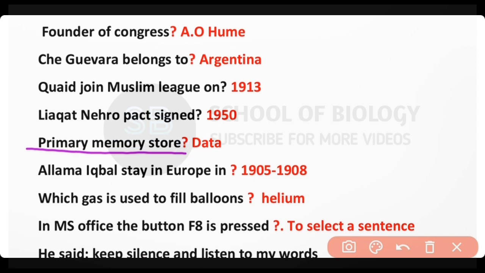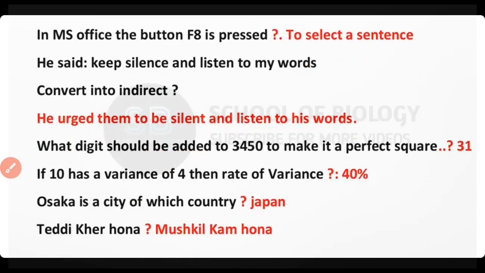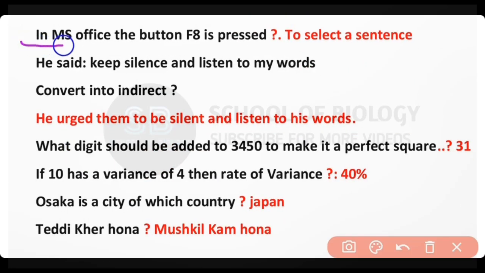Primary memory is used to store data. Allama Iqbal stayed in Europe from 1905 to 1908. Which gas is used to fill balloons? Helium gas. In MS Office, the button F8 is pressed 3 times to select a sentence.